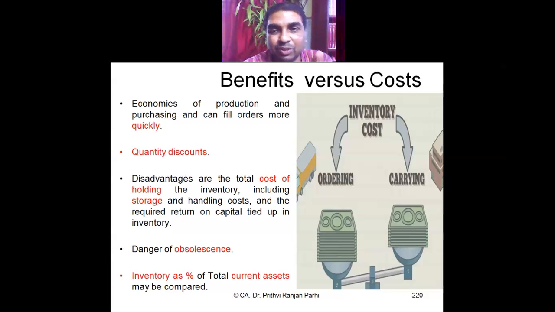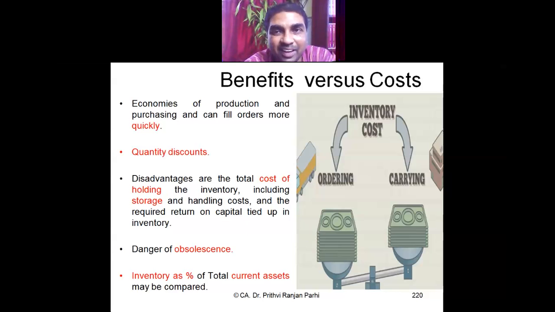Right. So if you order more, the advantage is that things will always be available with you, everything will be available at your stores, so quickly it can be made available for operation. And there is a possibility that you can also get quantity discount. But disadvantages involve the cost of holding, cost of storage. There is a risk of obsolescence.